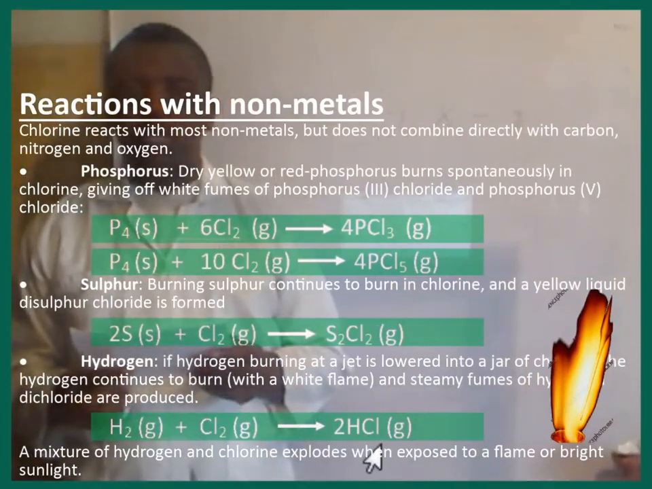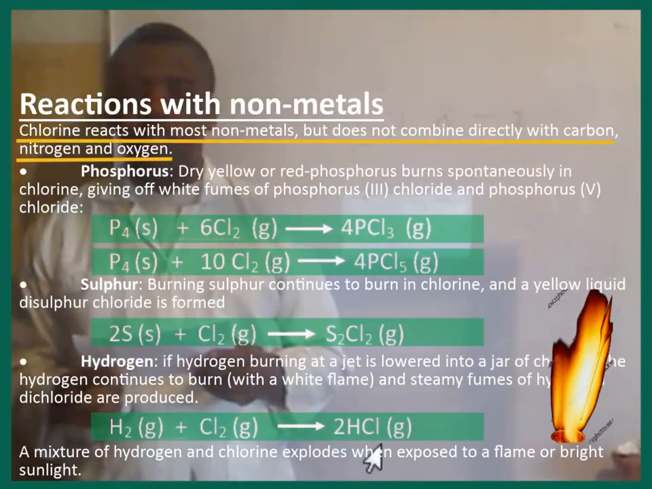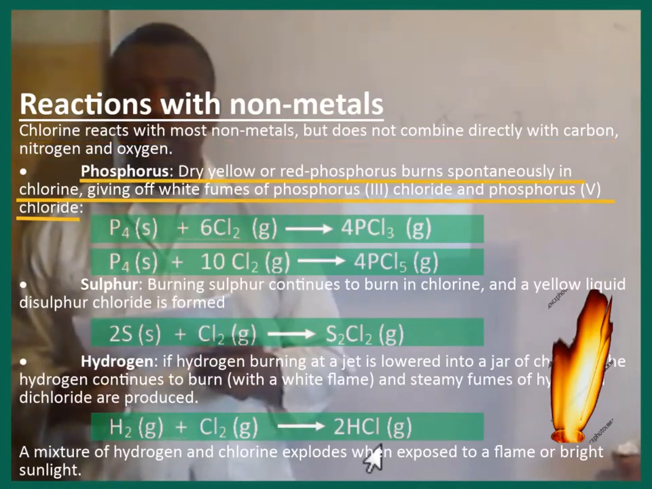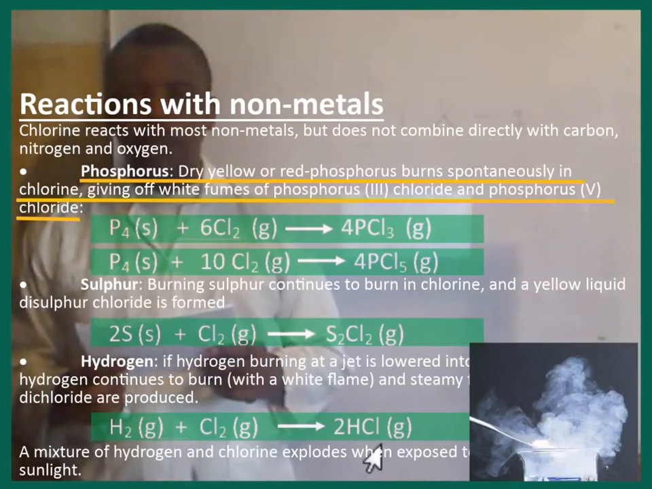Reactions with non-metals. Chlorine reacts with most non-metals, but does not combine directly with carbon, nitrogen, and oxygen. Phosphorus. Dry yellow or red phosphorus burns spontaneously in chlorine, giving off white fumes of phosphorus(III) chloride and phosphorus(V) chloride.